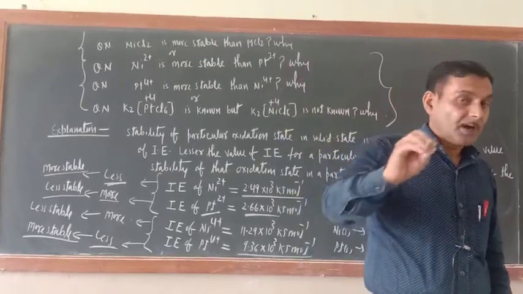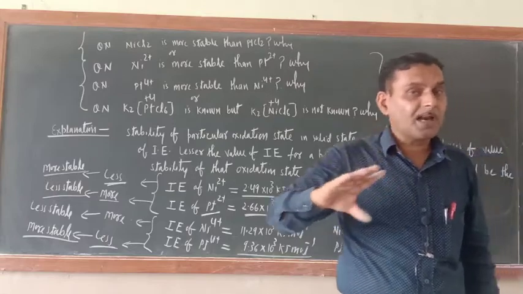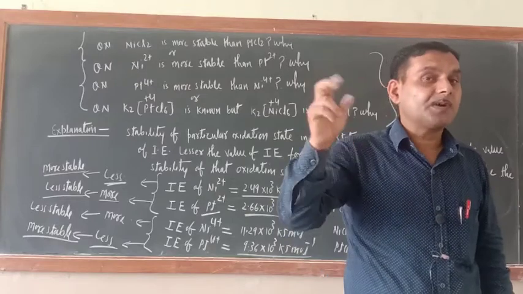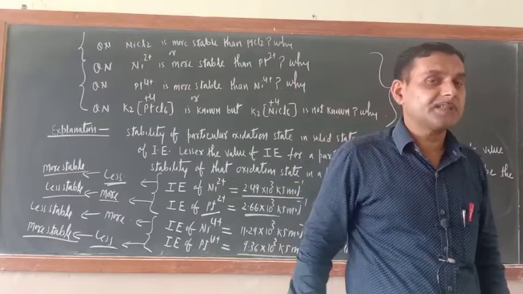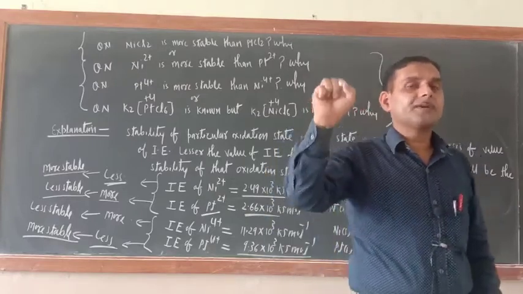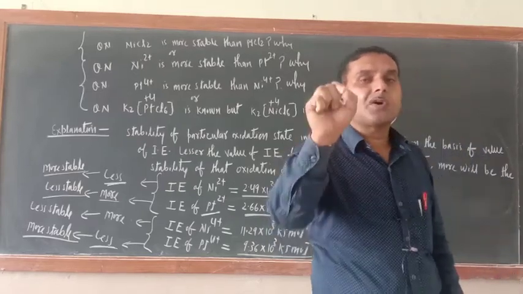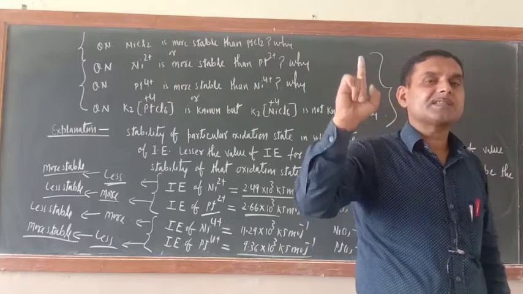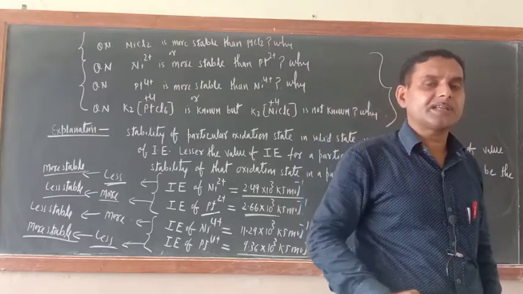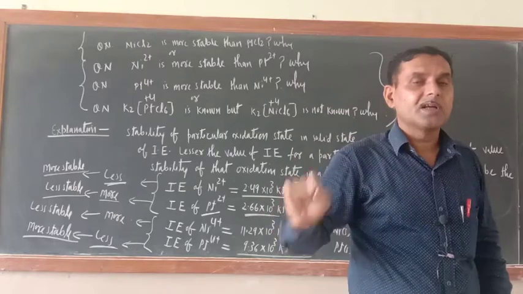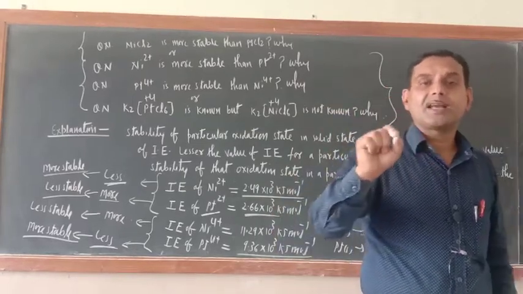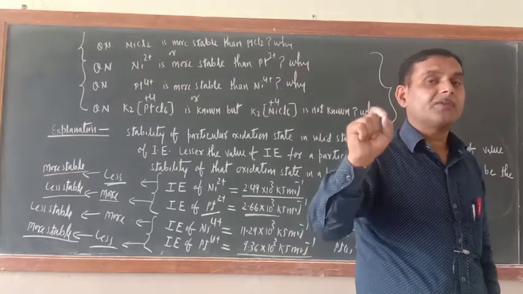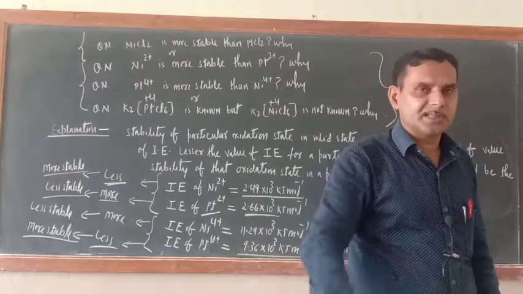Now the question arises: if all electrode potentials should be written in reduced form, then how will I come to know which one is the oxidizing agent and which one is the reducing agent? Don't worry. According to their values, positive and negative signs will be given. If a positive sign is given, it means this is an oxidizing agent. If a negative sign is given before that value, like zinc, minus 0.76, negative value means zinc is a reducing agent.